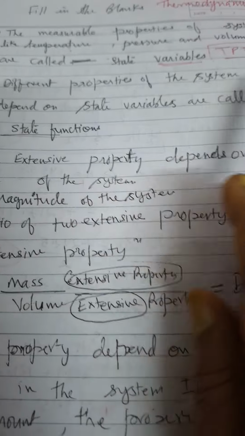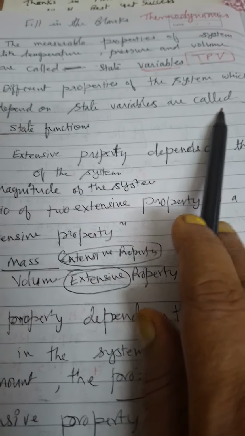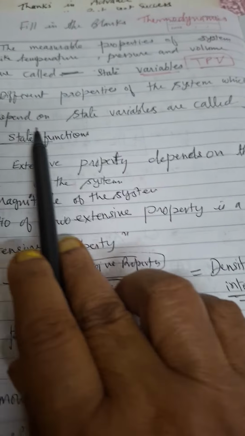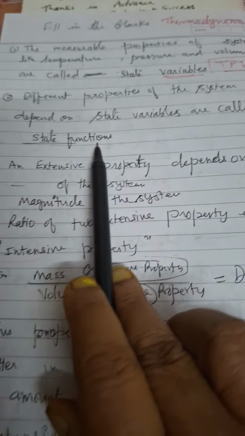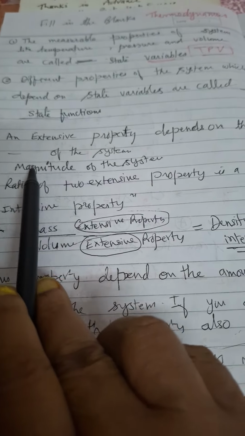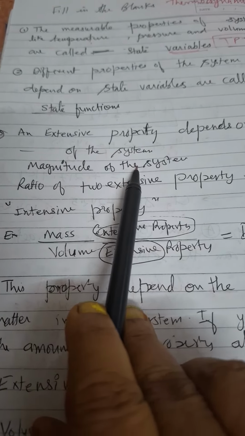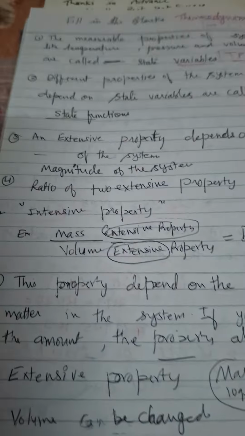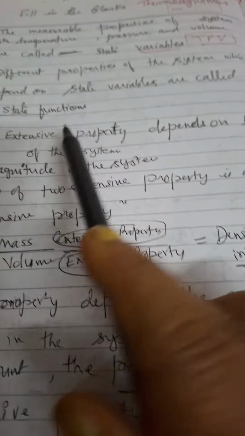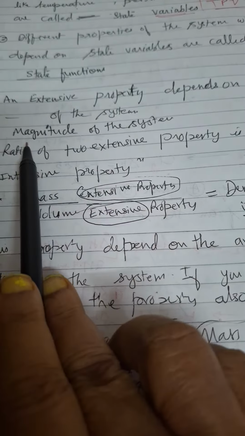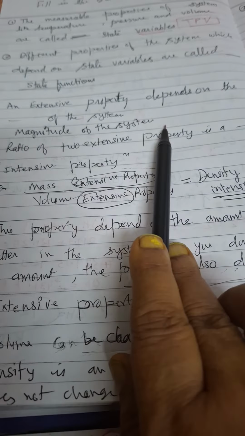Different properties of the system which depend on the state variables are called state functions. Now an extensive property depends on the dash. So it depends on the magnitude of the system. Why? Because an extensive property depends on the amount of the substance. If we double the amount, the extensive property will be doubled. So it depends upon the magnitude of the system.